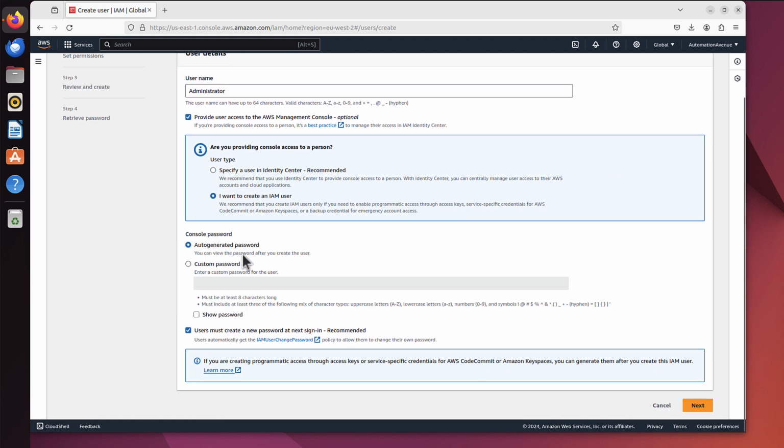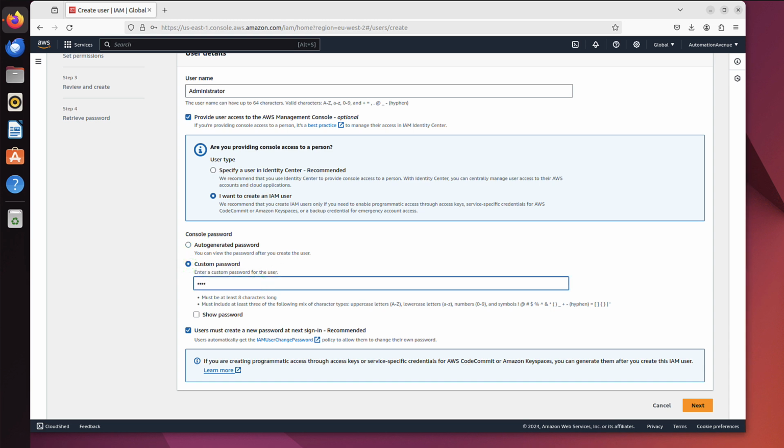Here we can have an auto-generated password, or we can have a custom password. With custom, I will be able to type it in. Okay, and now, users must create a new password at next sign-in. Recommended. This is handy if you create that account for somebody else. So you created a user, let's say, I don't know, Jack. You gave him a password, and then you click that. So when he logs on, he will have to change it on the first login. But because we create this account for ourselves, I would say let's untick it. And we will be able to use just the password we typed in here. And that's it. We can click the next button.